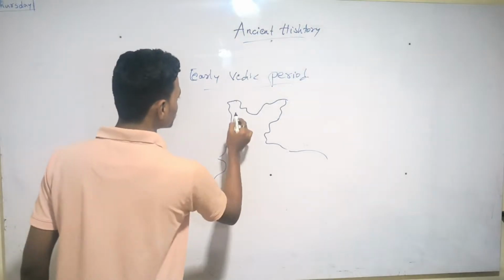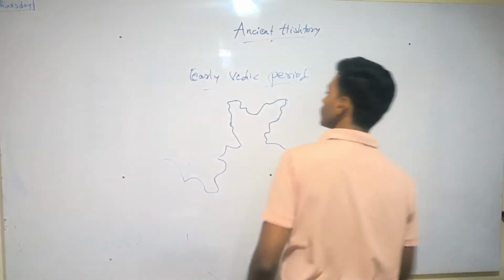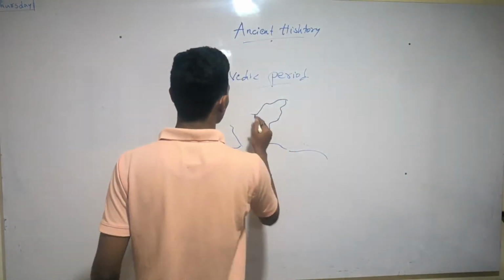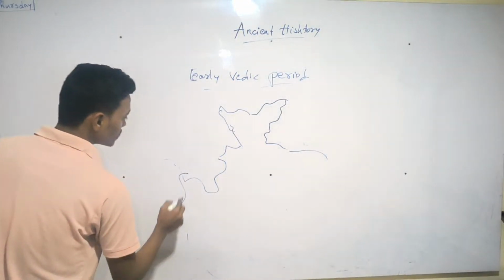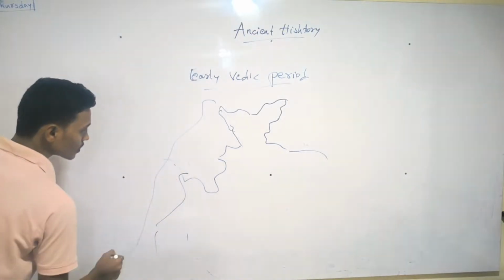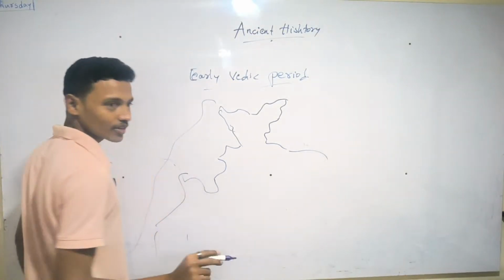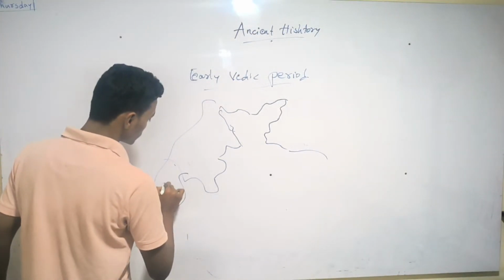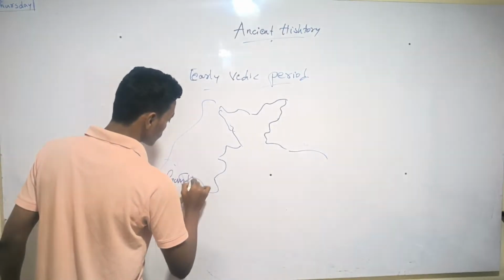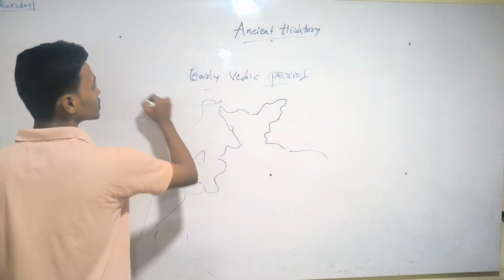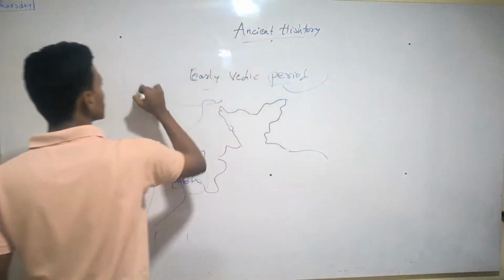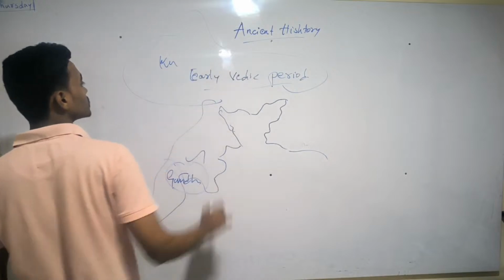These were situated in present day Pakistan, the Gandhara region, and in the western part of India, Kazakhstan, Uzbekistan, Tajikistan.